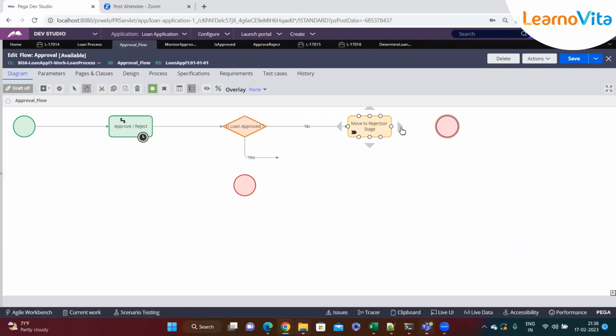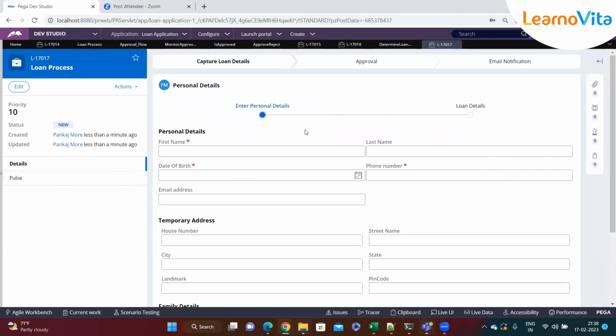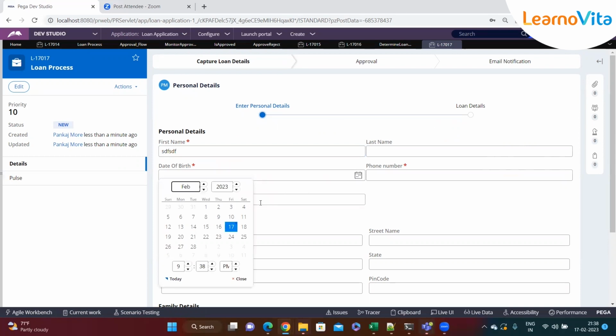That's it, I don't want to perform anything else. And if it's yes, then I don't want to do anything, because the next stage is basically doing the same job. So I just want to end this process if the loan has been approved. That's it. This is how we can configure a decision table. Let's test this. We have already tested with the when rule, so now let's test both the approve and reject paths with the decision table.